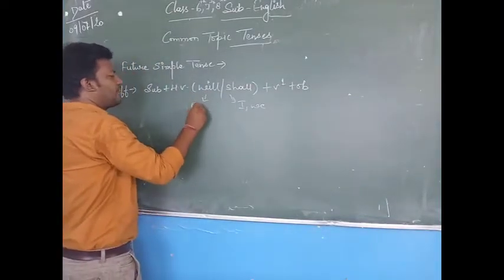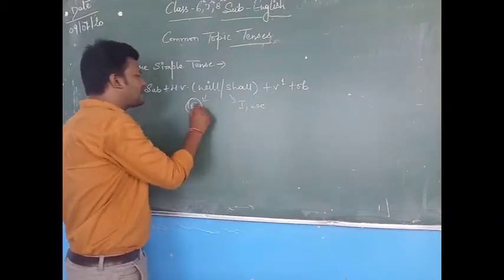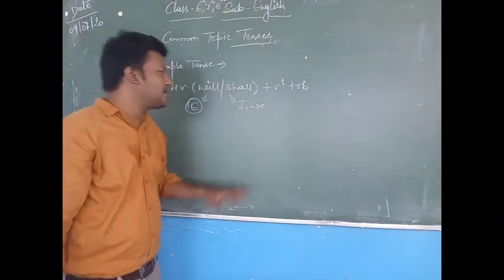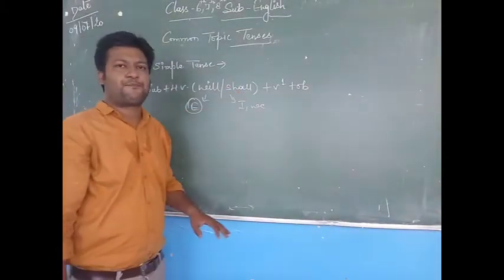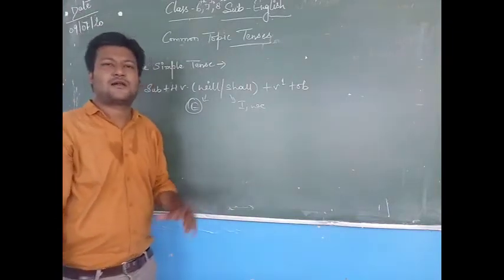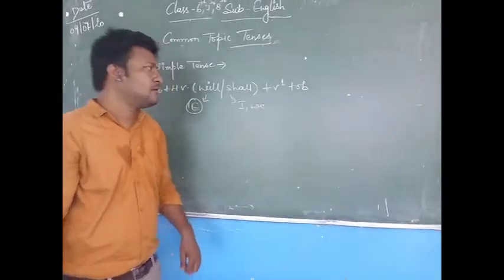And this is for every subject. But here shall is not just an auxiliary verb, it is not just a helping verb, but it is a modal verb also. And modal verb shall shows willingness, instructions, wish, offer, proposals.